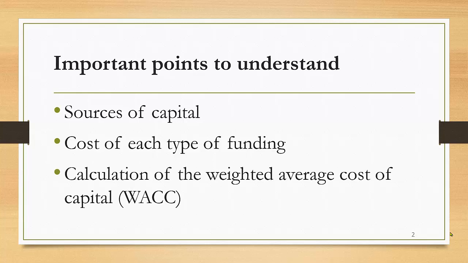The cost of each type of funding is normally multiplied with the associated weightage of that particular source of funding. So this will give us the overall weighted average cost of capital. The meaning of weighted average cost of capital is the bare minimum rate of return which an organization must earn if it wants to stay in the business.